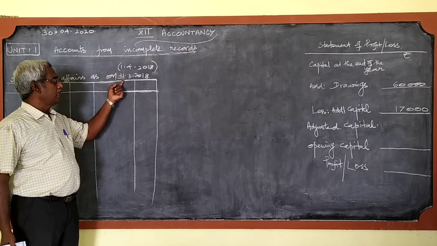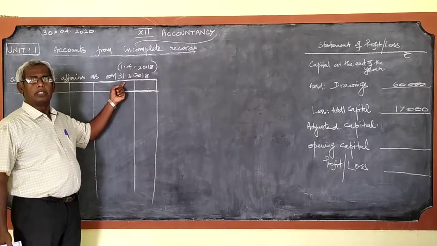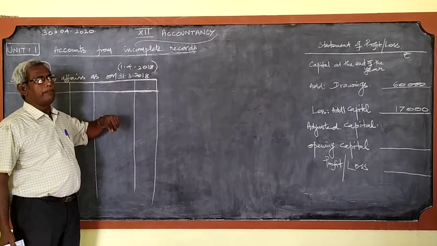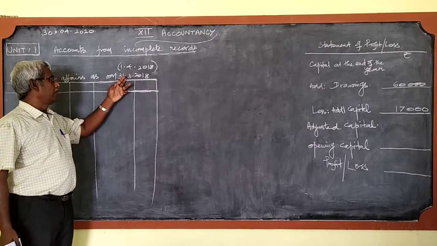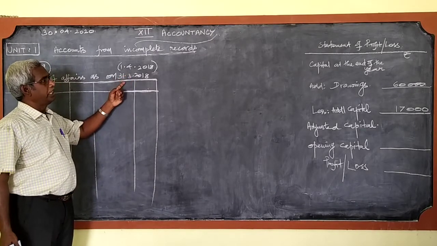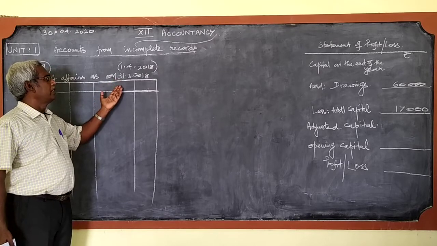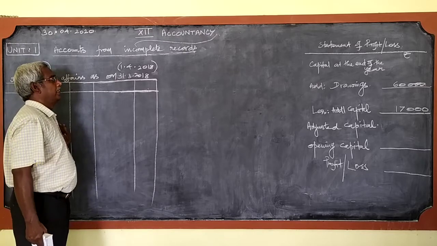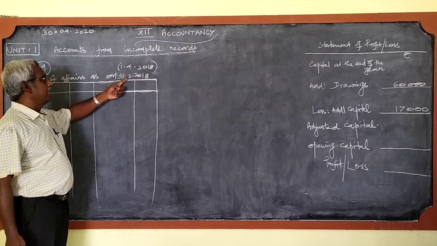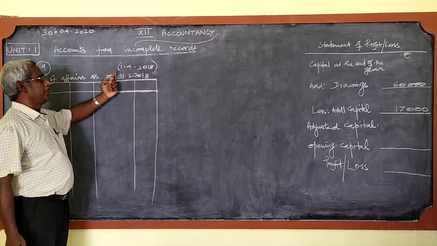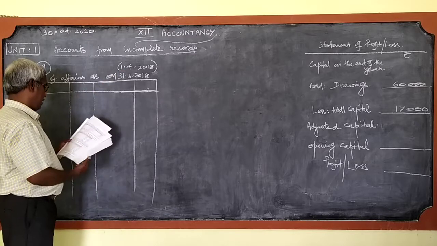Whatever capital there is on the last date of the last year, that is the only capital that can be on the first date of the next year. So by looking at this date, you may think that this is the last date and the capital we are going to find is the closing capital. No, this is the previous year's last date. So this year's beginning date is 1/4/2018.